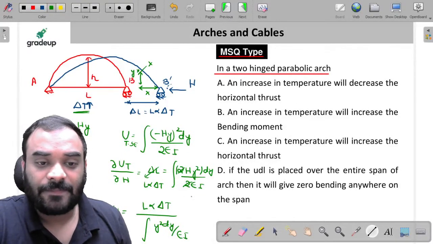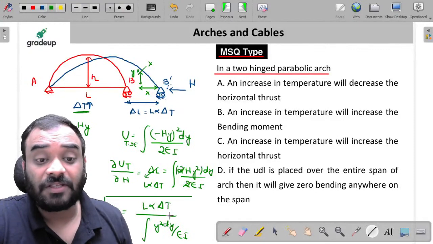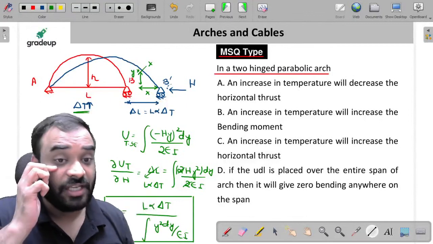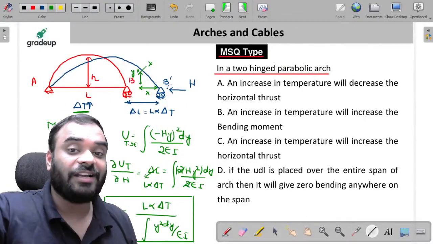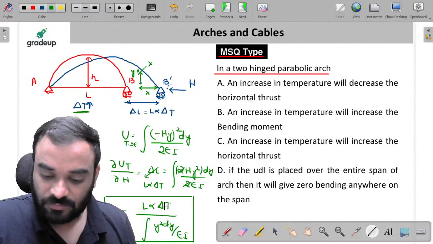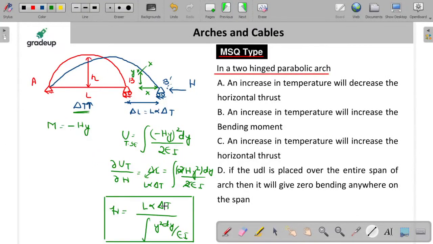Now tell me, guys, if you increase the temperature, then your horizontal thrust, which is acting in this direction, will it increase or will it decrease? Tell me, guys, all of you. Just tell me whether this particular value will increase or decrease. Okay. Suman says AD, Raghavendra says ABD, Jayesh says AND. It is increasing. It is not decreasing, my friends.